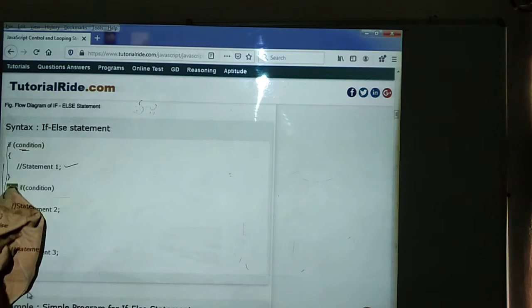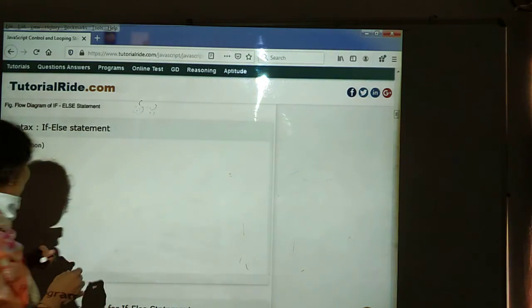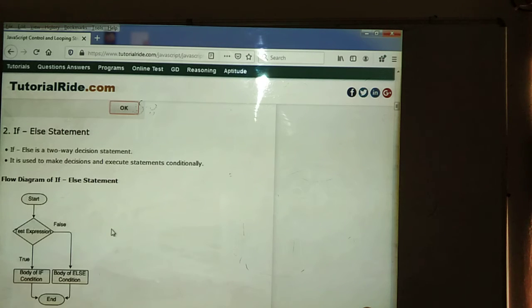It is also a branching statement. Based upon the condition, if the condition is true, the true block will be executed. If the condition is false, the else block will be executed. That is the use of the if else condition. Here also we are going to verify the condition. It is also a branching statement. The if else statement is a two-way decision making, meaning we take decisions in two ways. If the condition is true, one way, the true block will be executed. If the condition is false, some other block will be executed. It is used to make decisions and execute statements conditionally, meaning based upon the condition the statements will be evaluated.